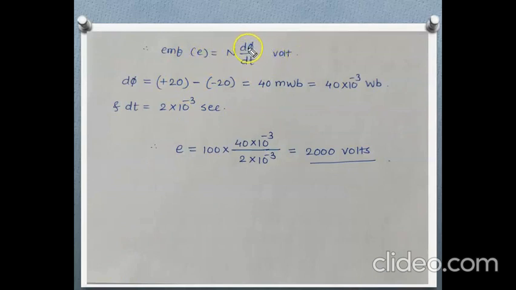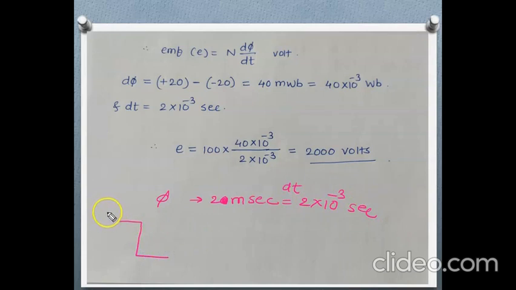First calculate d phi and dt. D phi is the change in flux. In the question it is mentioned that the flux is reversed in 2 milliseconds, that means 2 into 10 power minus 3 seconds. So dt will be 2 into 10 power minus 3 seconds.